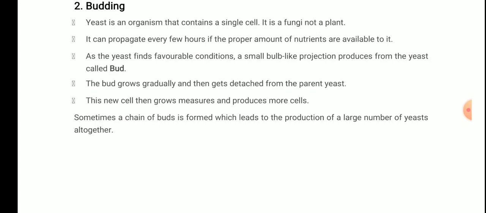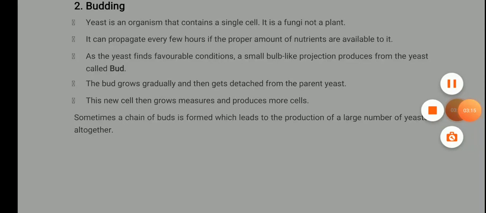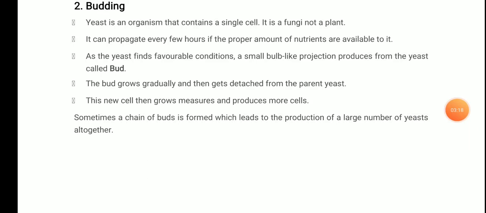Sometimes a chain of buds is formed, which leads to the production of a large number of yeast all together. As I was telling you, the bud grows gradually and then gets detached, but sometimes the bud does not detach. Sometimes more than one bud is formed, which leads to the production of a large number of yeast all together. So it can also happen sometimes. Clear students, these points? Read this point and then we will be moving forward.